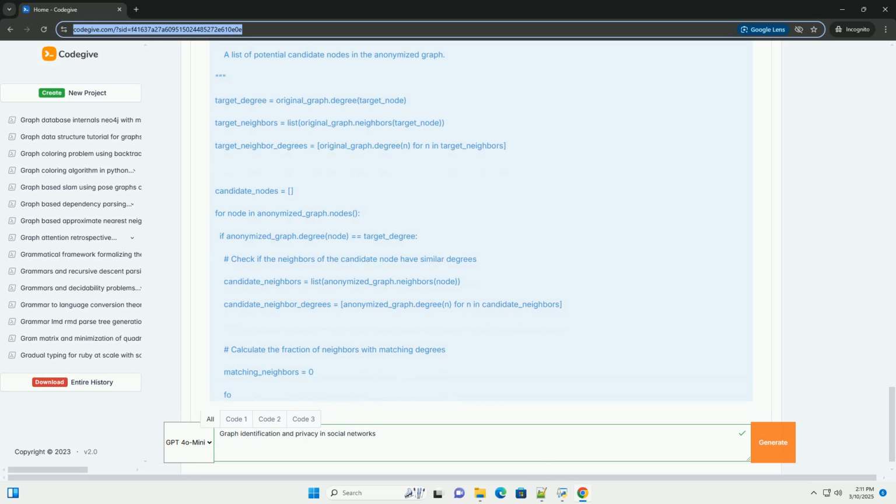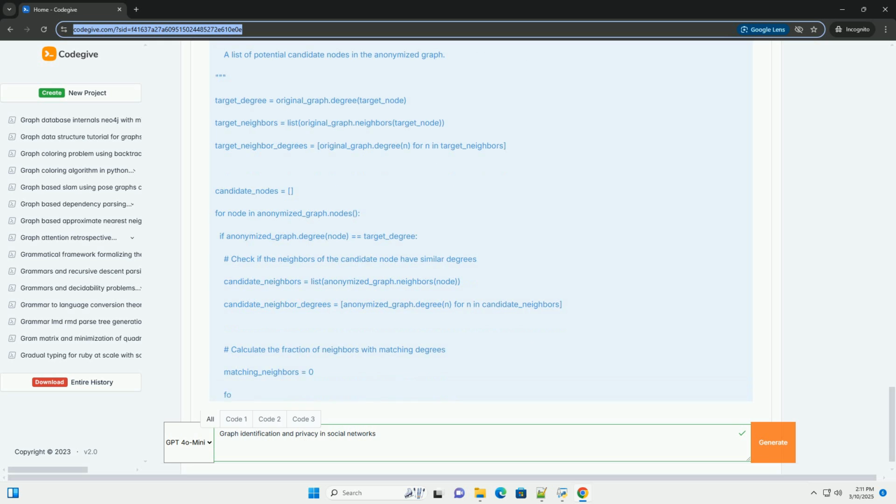For graph modification techniques: Edge perturbation, adding or deleting edges randomly to the graph. This changes the graph structure, making it harder to re-identify nodes based on their connections. Node generalization, aggregating nodes into supernodes, for example grouping individuals into larger geographic regions or age ranges. This reduces the granularity of the data. Node suppression, removing nodes and their connections from the graph. This can be used for nodes that are considered particularly vulnerable or have sensitive information.